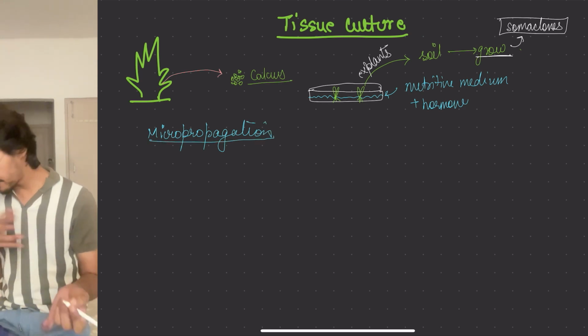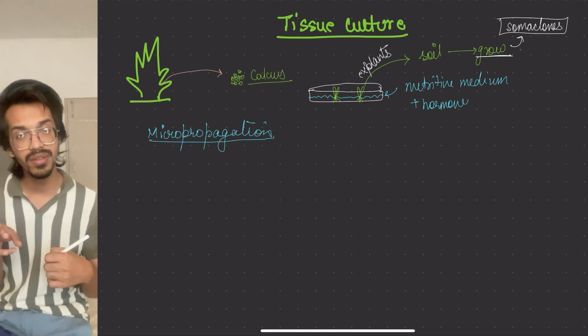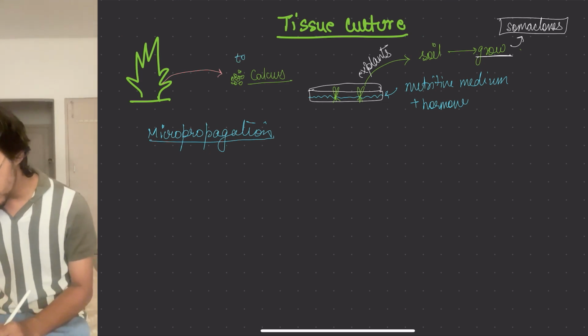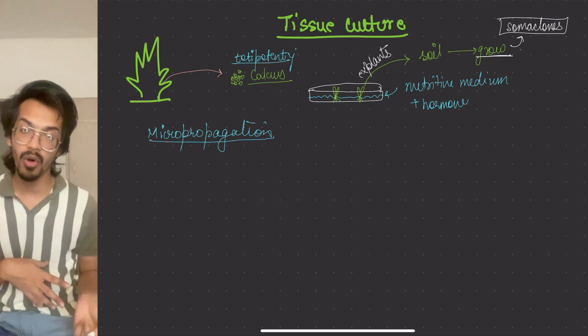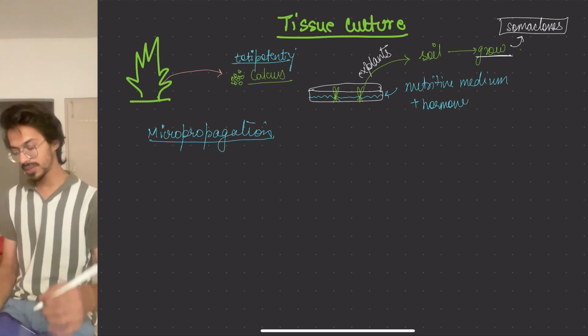Moving to the next thing: how do the cells which we have taken have the capacity of forming any part? The cells which we have taken have totipotency, meaning they have the total potential to make all the parts of the plant, the stem, roots, and leaves. So this is one such thing. Moving on further about tissue culture, sometimes someone will ask which plants we have made, like potato, tomato, sugarcane from this.